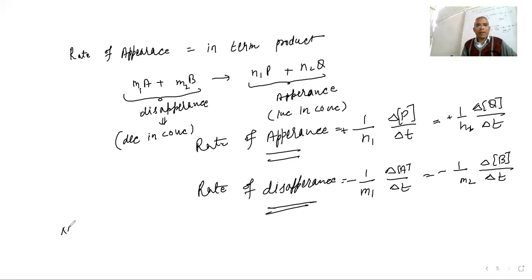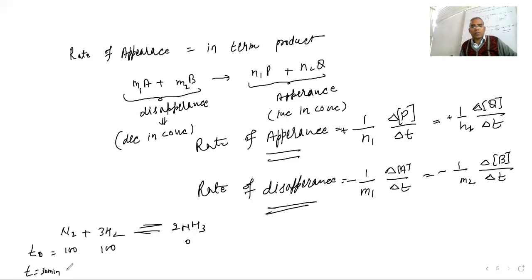Suppose we are having N2 plus 3H2, giving 2NH3. So when time T is equal to 0, suppose it is 100 mole and 100 mole. Here it will be 0 because T is equal to 0, reaction not started. Suppose we are talking about 30 minutes, so it becomes 50 mole. So 50 mole of NH3 is formed. It means this concentration is increasing.